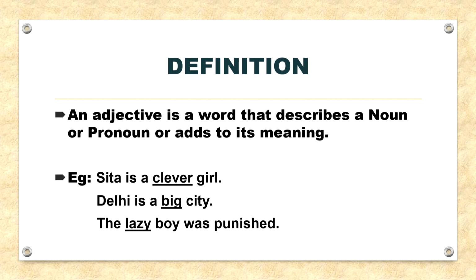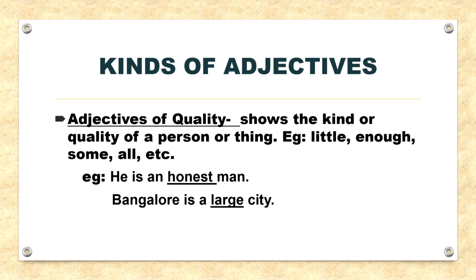The adjective big is used just before the noun city as a description, or you can say characteristic or attribute of the city. Next sentence, the lazy boy was punished. The adjective lazy is used along with the noun boy as an attribute.